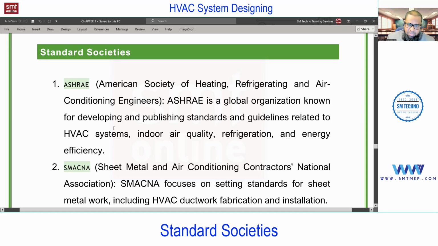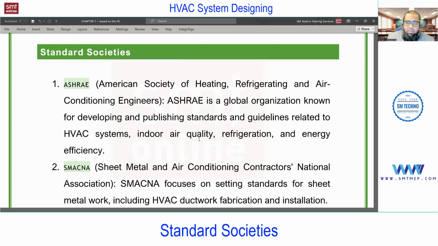Everyone knows what ASHRAE is: American Society of Heating, Refrigeration and Air Conditioning Engineers. It's a society based in the US, dealing with research and development for HVAC in our industry. You'll find a number of standards on the ASHRAE website. You see ASHRAE Standard 55, which we discussed, on thermal comfort, and ASHRAE 62.1, the ventilation standard. Similarly, among ASHRAE handbooks, you'll find the Fundamental Handbook, the Refrigeration Handbook, and the Application Handbook, in different editions.